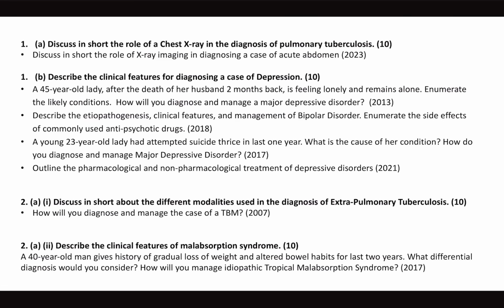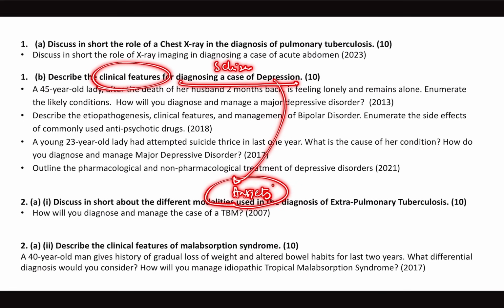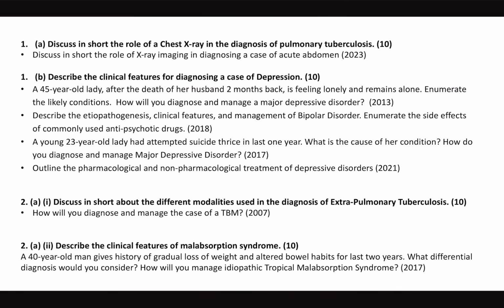20 marks. Like last time they asked a question on clinical features for schizophrenia. Now they're asking clinical features of depression. Next time they might ask clinical features of anxiety, because only 3 psychiatric diseases are there in the syllabus: anxiety, depression, schizophrenia. So they'll repeat the cycle again. Before that, they used to ask pharmacological and non-pharmacological management of depression. Then they asked pharmacological, non-pharmacological management of anxiety. Then they might ask schizophrenia. I was expecting schizophrenia treatment questions this time, but suddenly they asked a question on clinical features part. So next time they'll ask clinical features of anxiety again.